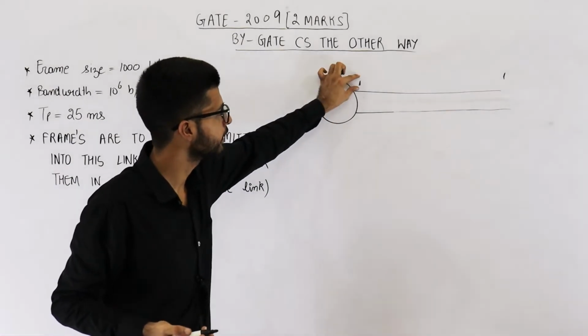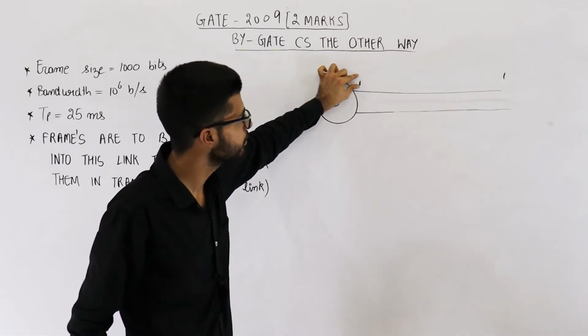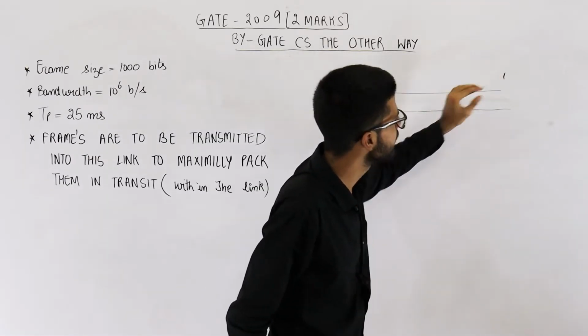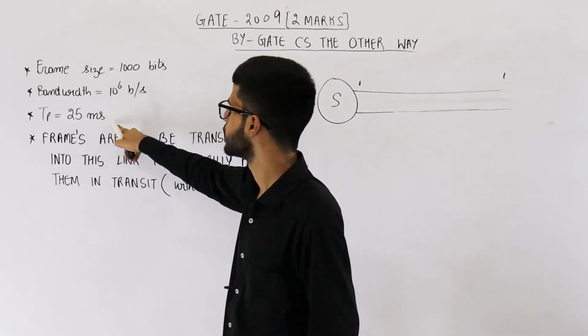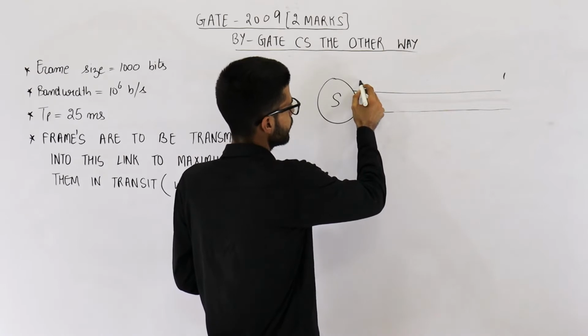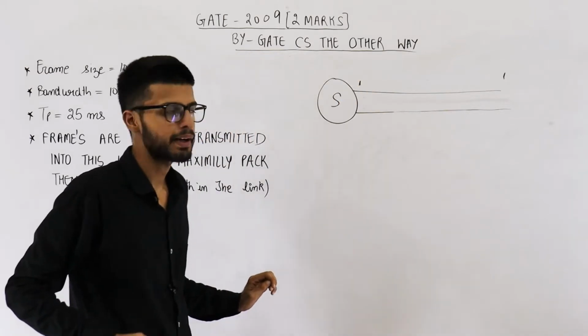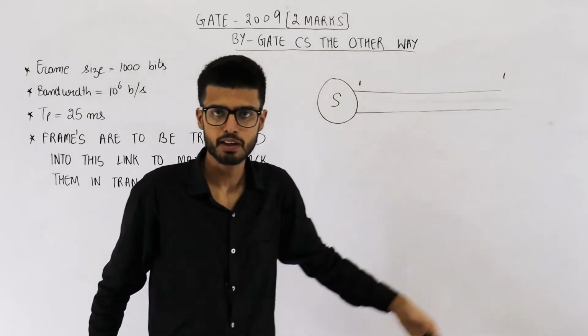Propagation delay or propagation time means the time required by any bit to completely pass through the channel. That is given as 25 milliseconds. That means the first bit of the first packet will take 25 milliseconds to come out of the other end.